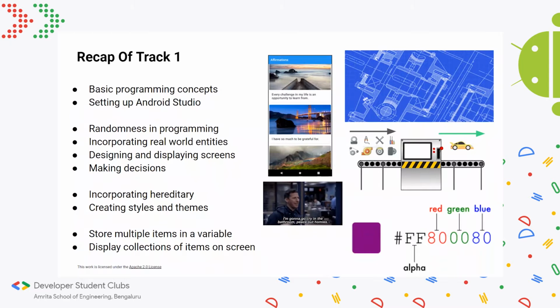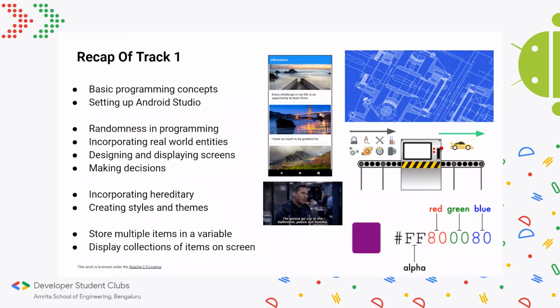In the third session, we looked at inheritance, which further extends the concept of objects and classes and resembles real-world entities further by adding an extra layer of complexity. On the Android side, we created styles and themes for our apps to make them look more aesthetically pleasing and uniform all over the place, instead of using different colors for different screens.